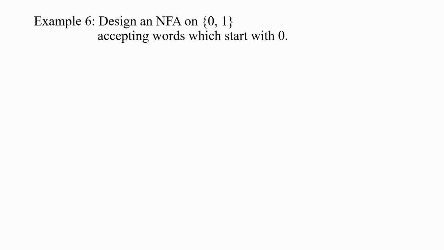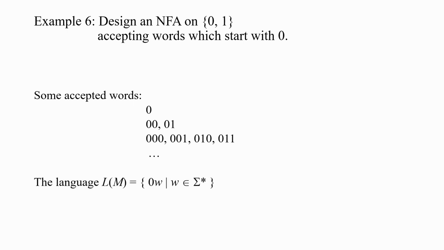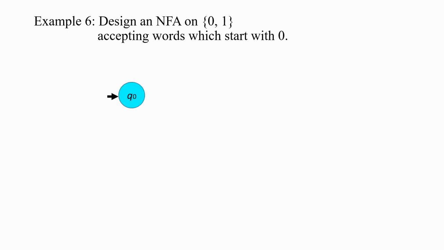Next, design a non-deterministic finite automaton on 0 and 1, accepting words which start with 0. So here are some accepted words. Now lambda doesn't belong to the language because all words should start with 0. And of course, 0 belongs to the language. 00 and 01 are the words of length 2. And these are the words of length 3. And this is the language.